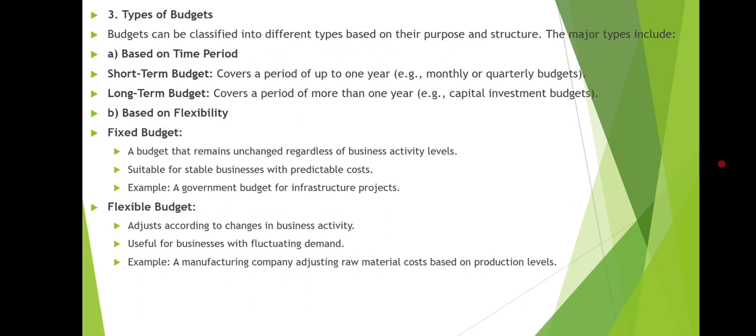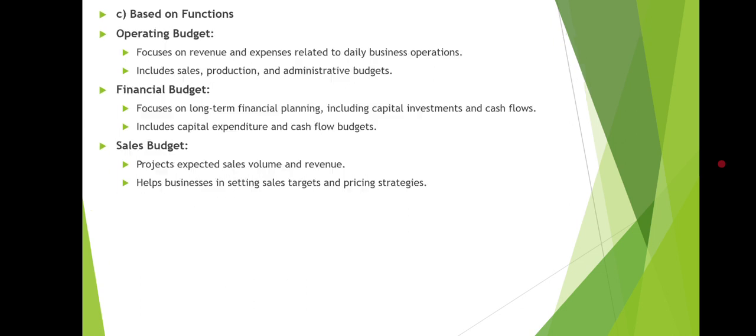Next, a flexible budget adjusts according to changes in business activity. It is useful for businesses with fluctuating demand, for example a manufacturing company adjusting raw material cost based on production levels.